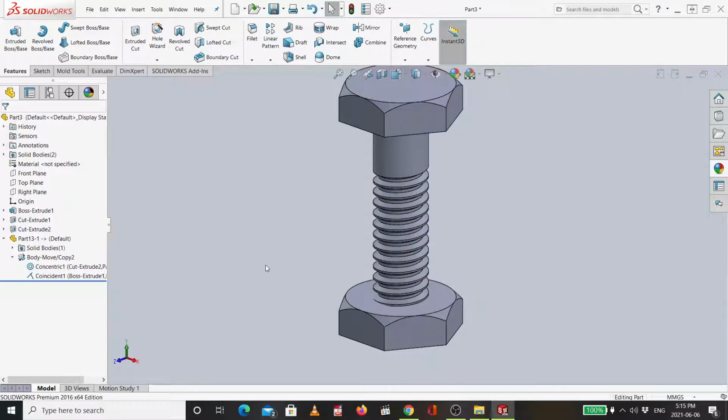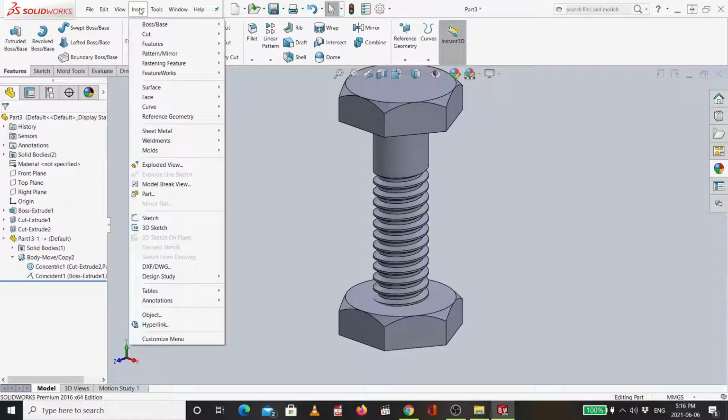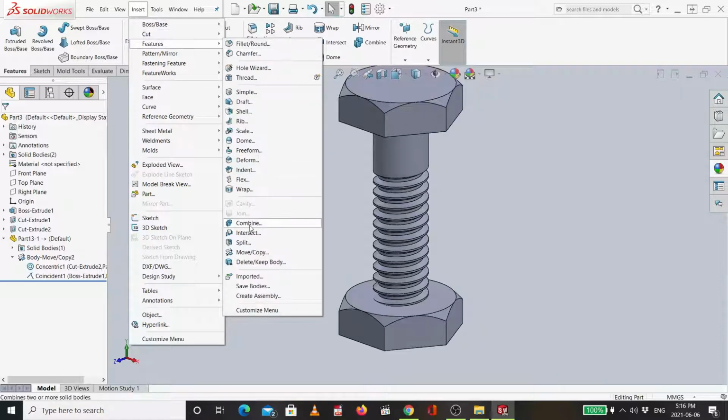I will just use this technique, insert part, in order to subtract this bolt from the nut. So how? I go to feature, combine. If you don't have it, go to insert, features, combine. It is also available.